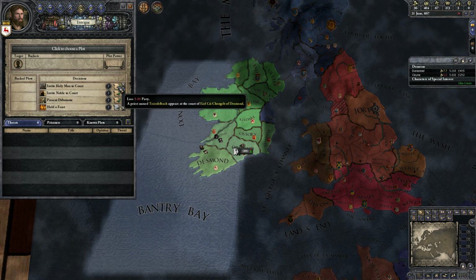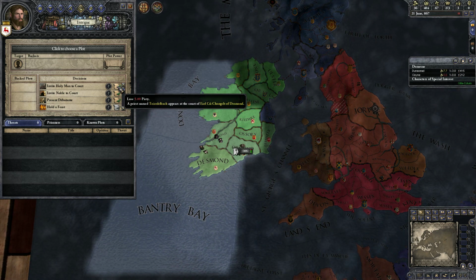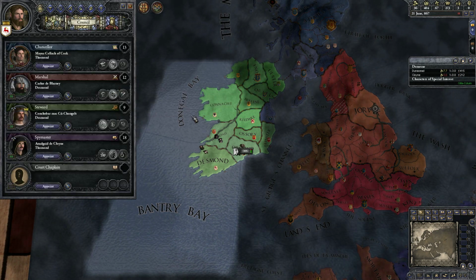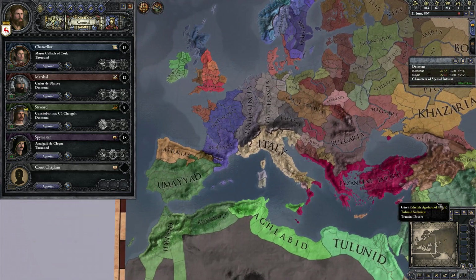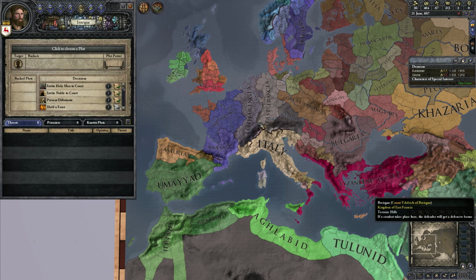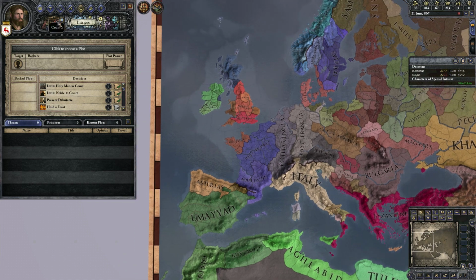Now, what this is doing is it's generating random, brand new characters out of thin air. Essentially, think about it like this. All the characters in the game are either landed characters or really important people that live in your court, but they're not all of the people. You know, there are hundreds of thousands of peasants and monks and priests and whatever living in the lands, and when you're clicking that button, you're pulling one person out of the peasantry and putting them in the quote-unquote nobility and bringing them into your court.